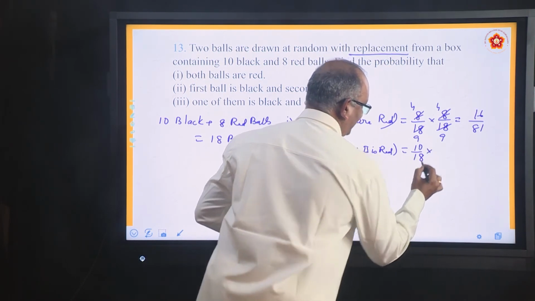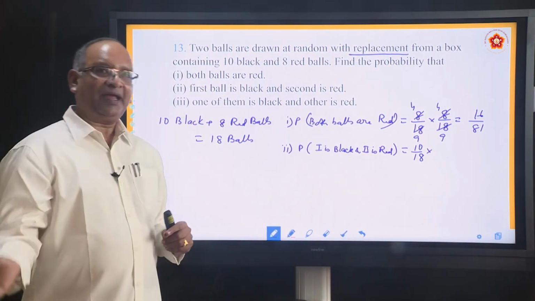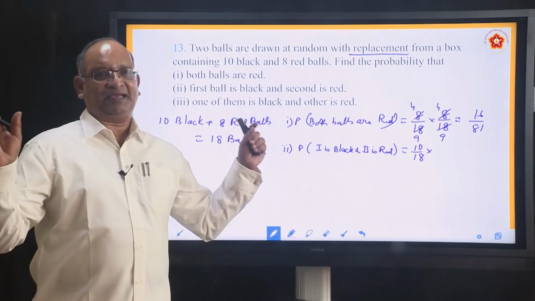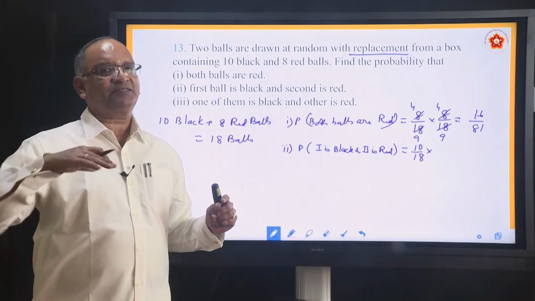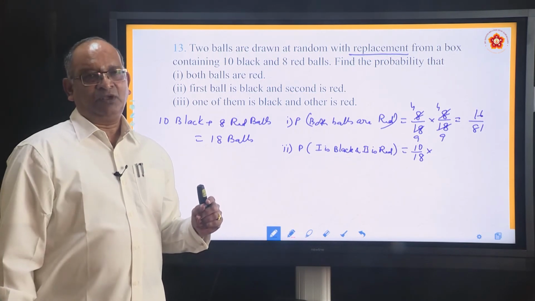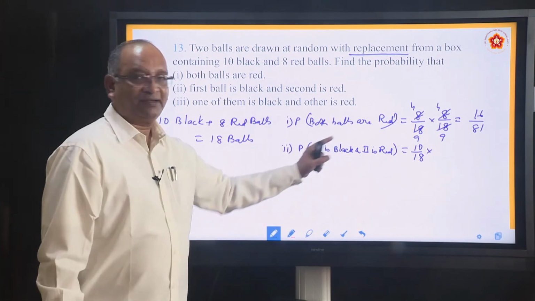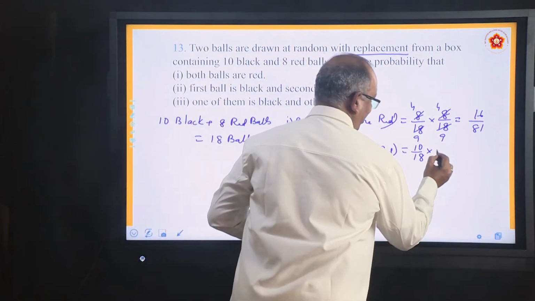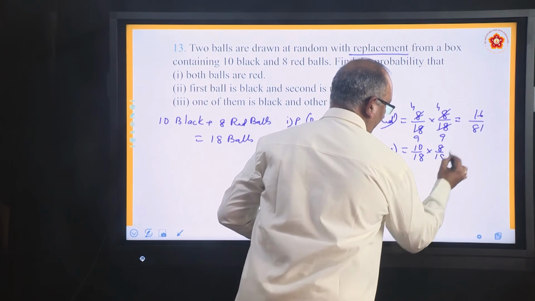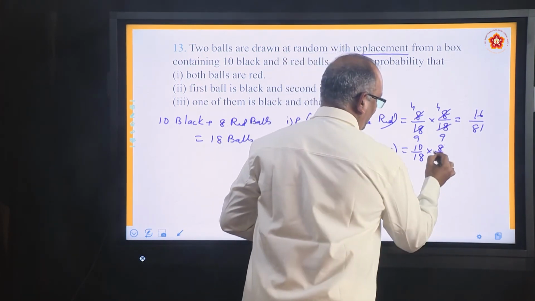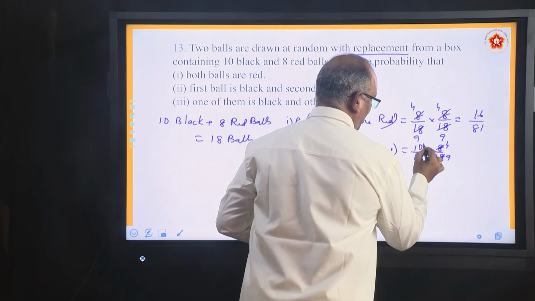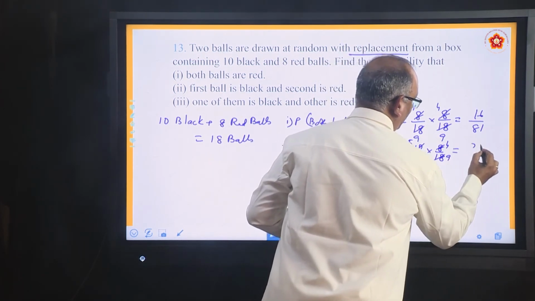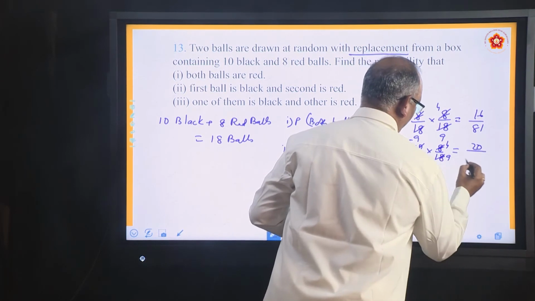Remember, you are replacing it back. You have drawn a black ball, again kept it back. So if you keep back, total number remains same. So when you draw second time, it is not affected by first. So now second ball is red. What is the probability of drawing a red ball? Same like previous case, 8 by 18. Simplify again. 2 4s are 2 9s are. 2 5s are 2 9s are. So it is 20 by 81.